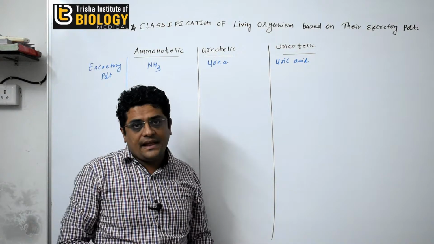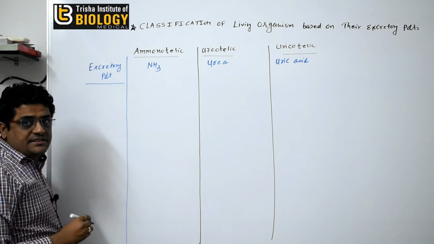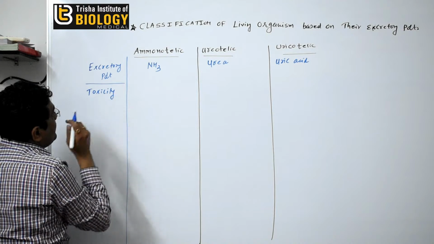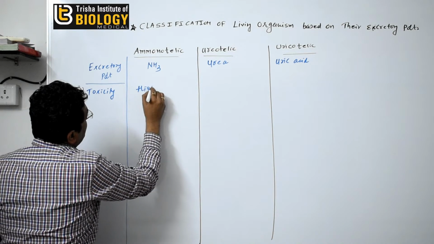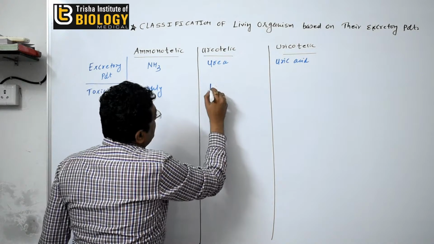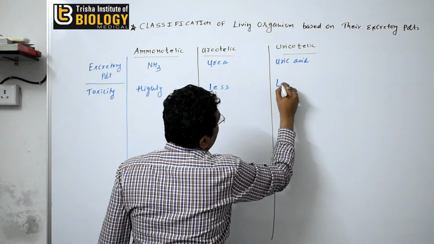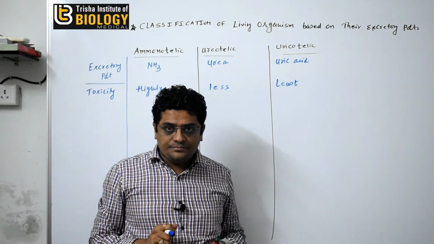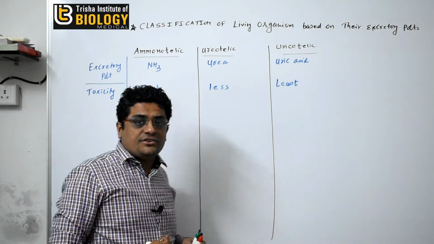the uricotelic. Now the second point is the toxicity. Okay, so always the ammoniotelic means the ammonia is highly toxic. Ammonia is highly toxic. Urea is the less toxic, and the uric acid is the least toxic. Means the ammonia is highly toxic substance. Second, urea is less toxic and the uric acid is the least toxic.